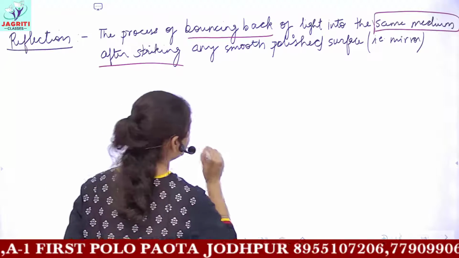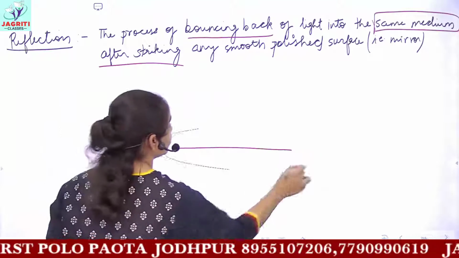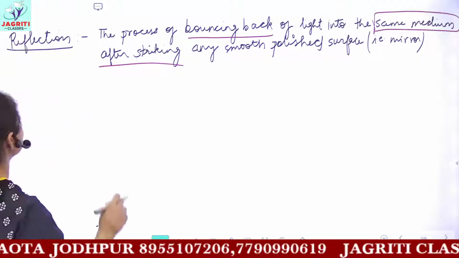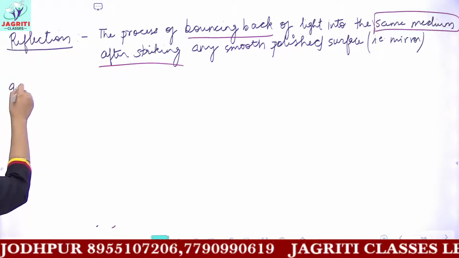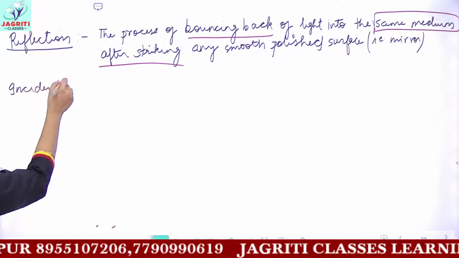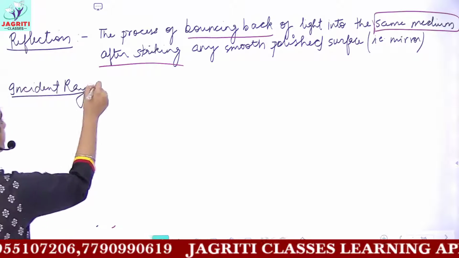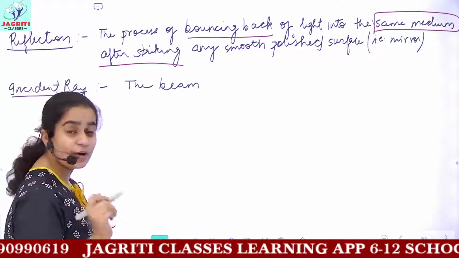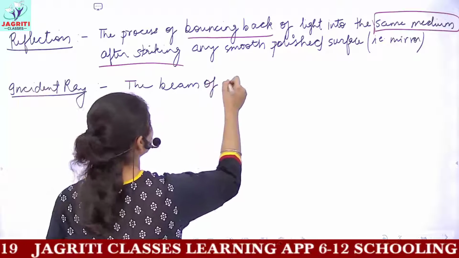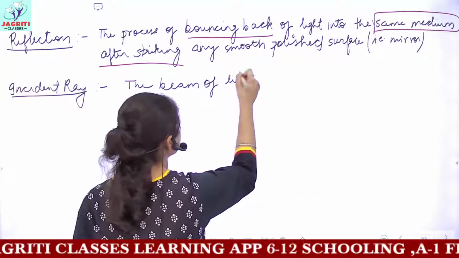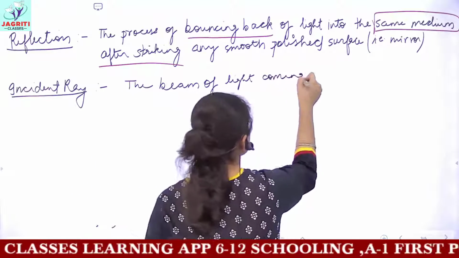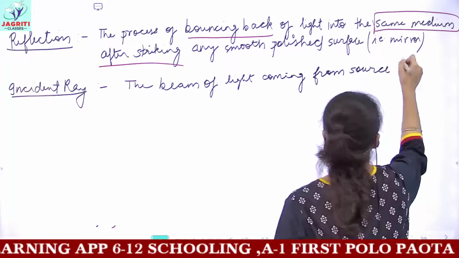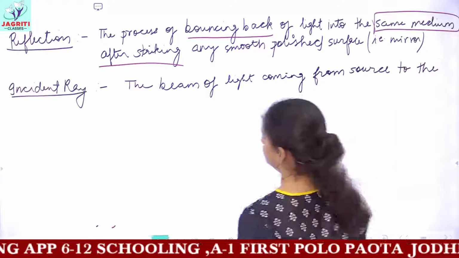Now if we try to draw reflection, before drawing I already told you the diagram. So we'll be continuing with some important terms. Then you have the incident ray. Incident ray is the beam of light or the ray of light which is coming from the source to the mirror.